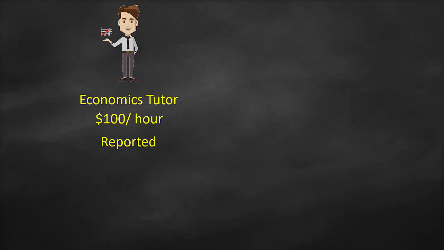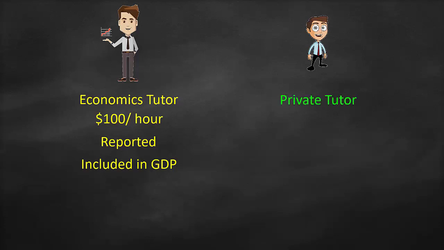Let's get an example here. Let's assume that you have an economics tutor. This economics tutor, the university pays him or her $100 per hour. So it's reported, he or she pays taxes, therefore it's included in GDP. Let's assume that we have another private tutor, and this private tutor provides the same service with the same quality, and you wanted to get a private lesson with this private tutor, and you will pay $100 per hour. But this private tutor is not going to report it to the government. He will take this cash and he will not pay taxes on this amount of money.